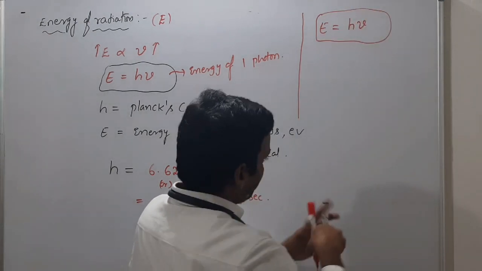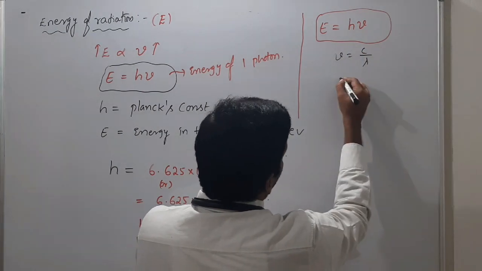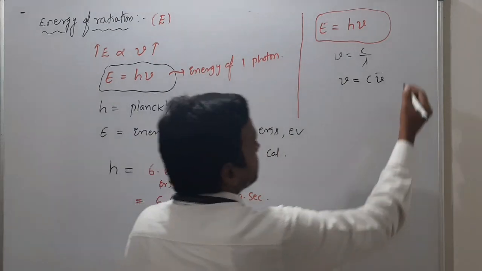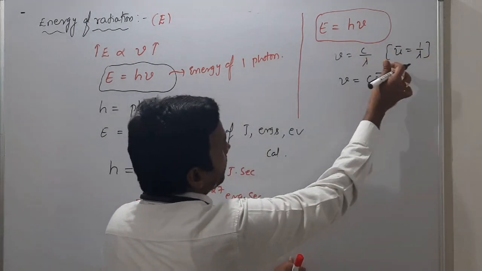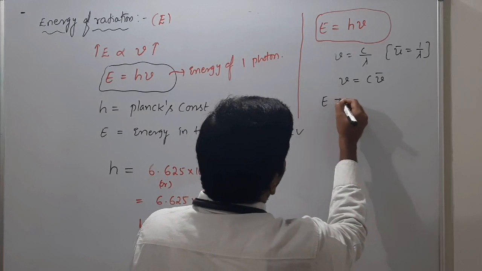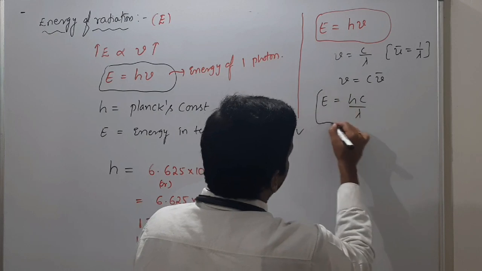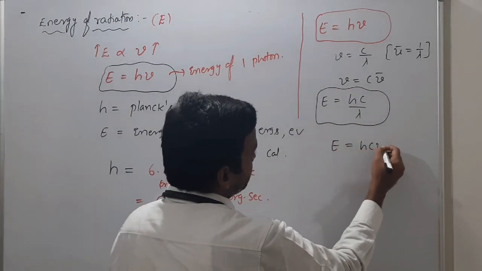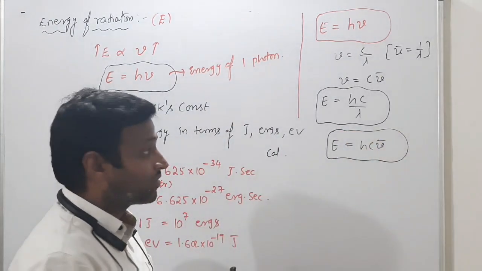Where nu is equal to c by lambda, or else nu is equal to c nu bar. Why? Since I know that nu bar is equal to 1 by lambda. So instead of 1 by lambda I can write nu bar. Therefore E is equal to hc by lambda, or E is equal to hc nu bar. These are very important.